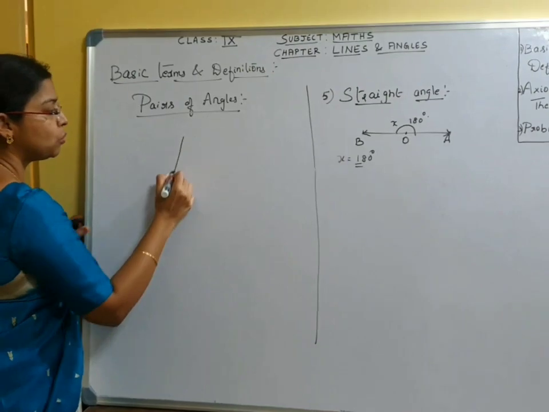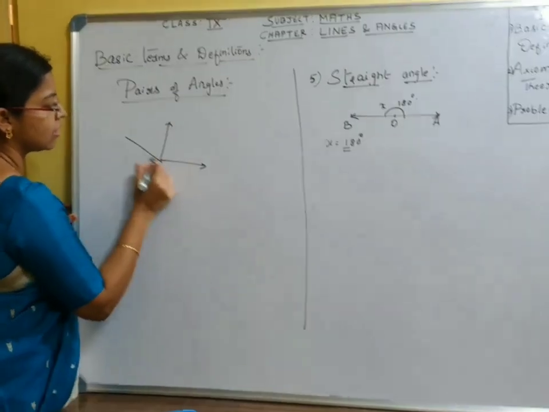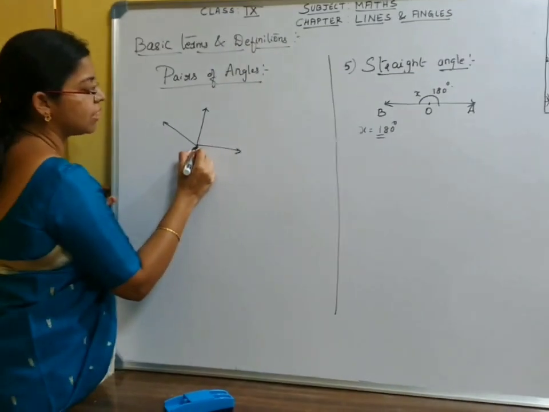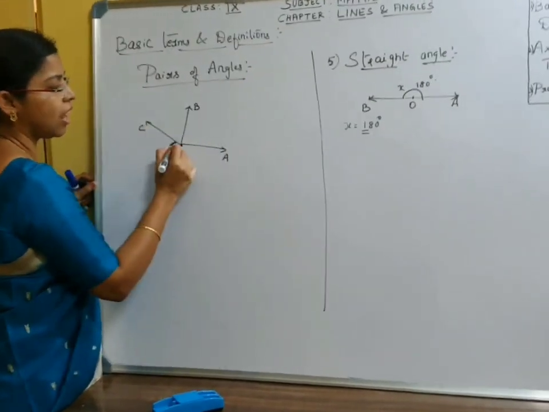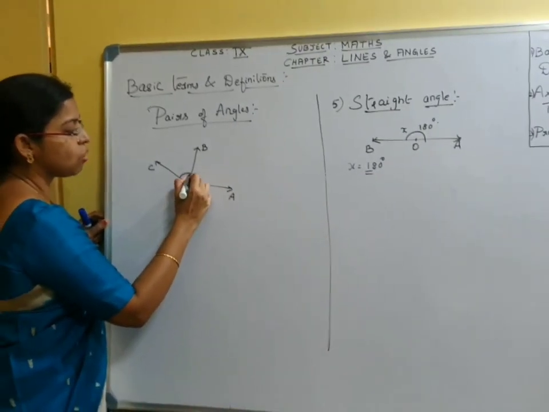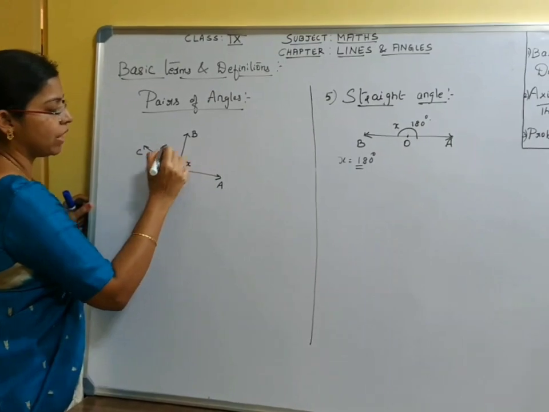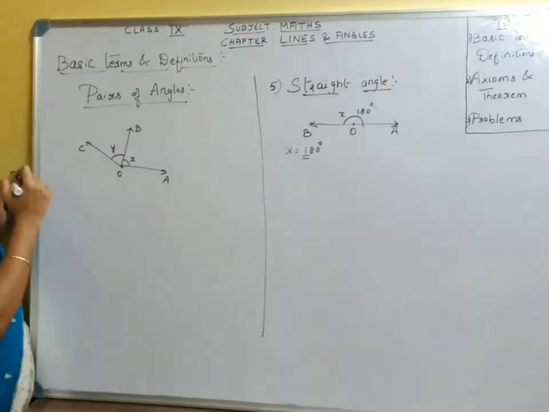Here the vertex is O, OA, OB and OC are rays, where we can see that angles formed here are X and Y.